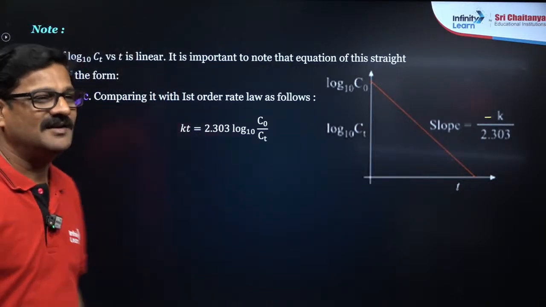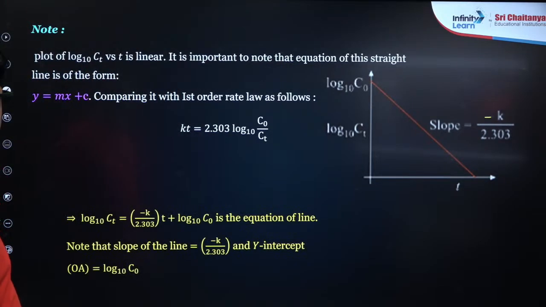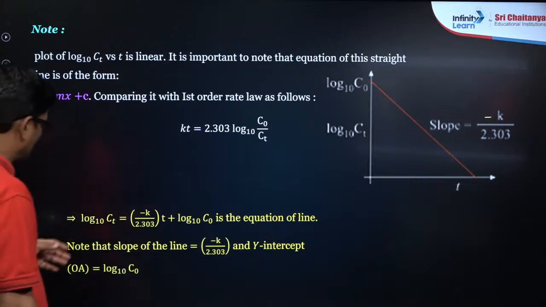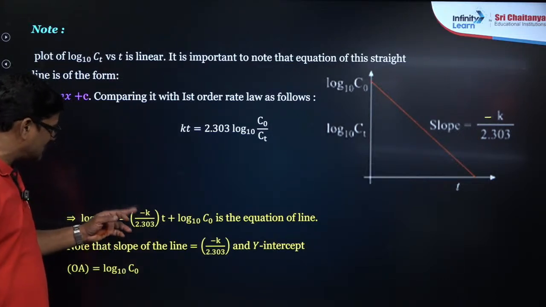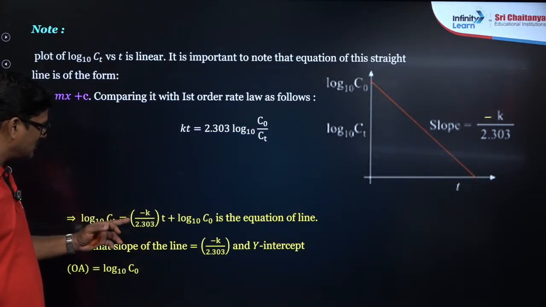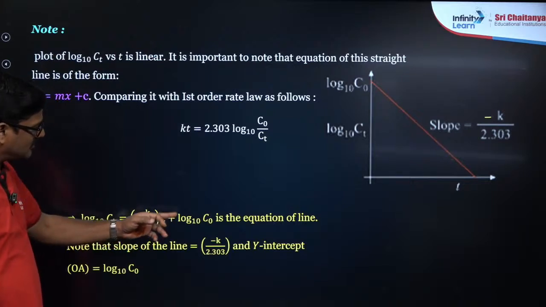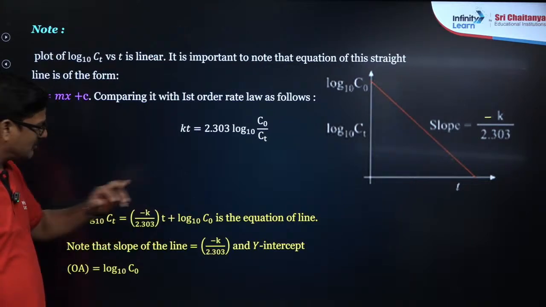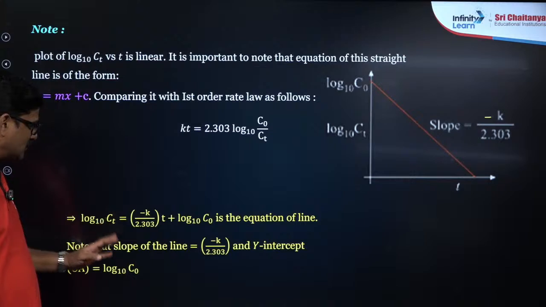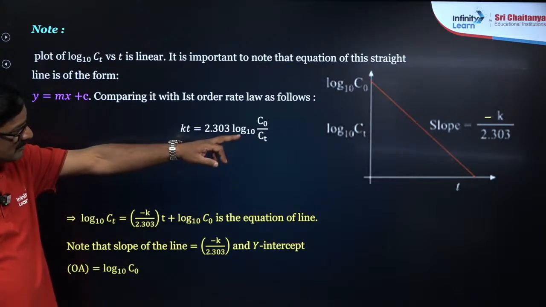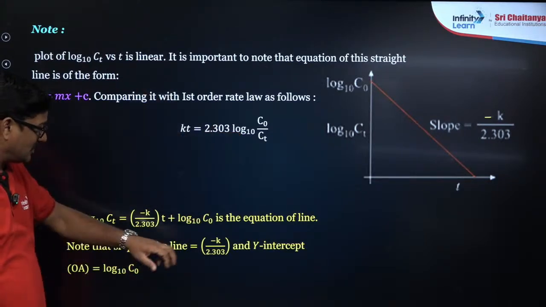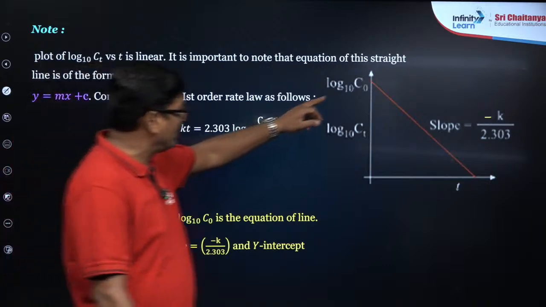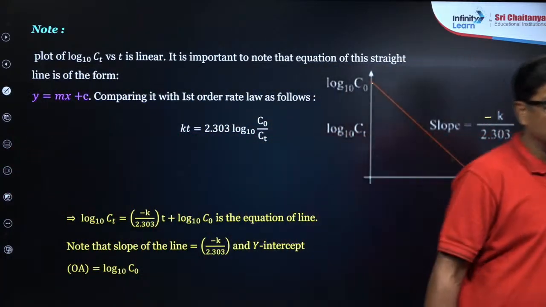Now let us go into some more details about that. log Ct = -k/2.303 t + log C0 is the equation of a straight line here. Note that the slope of the line is going to be -k/2.303 and the y intercept is where the initial concentration is given.